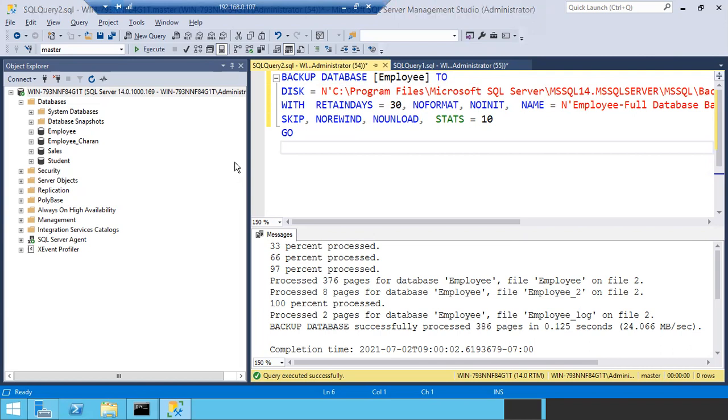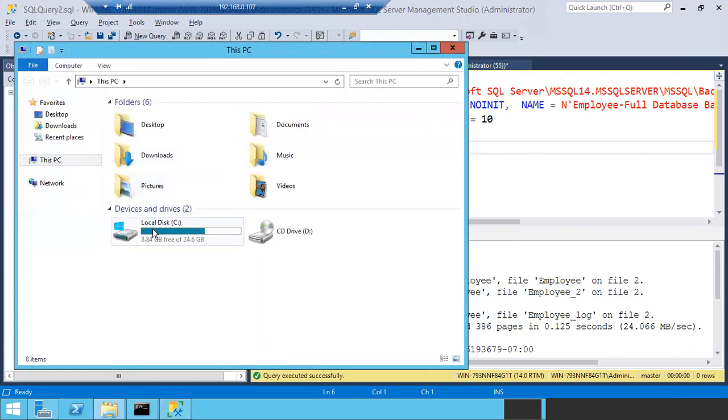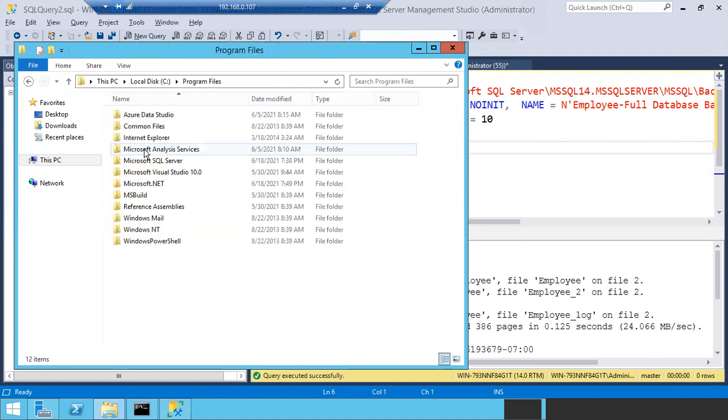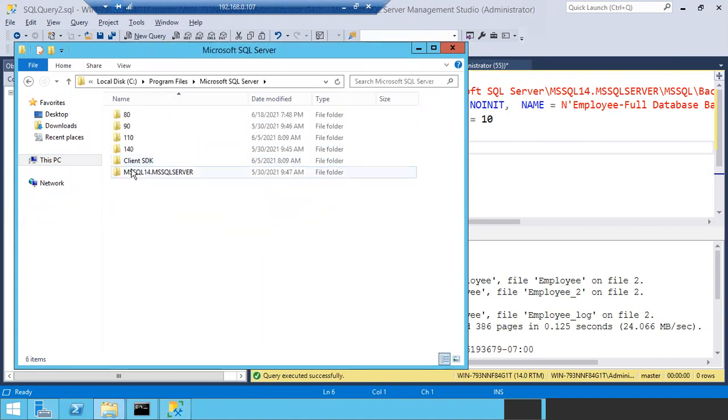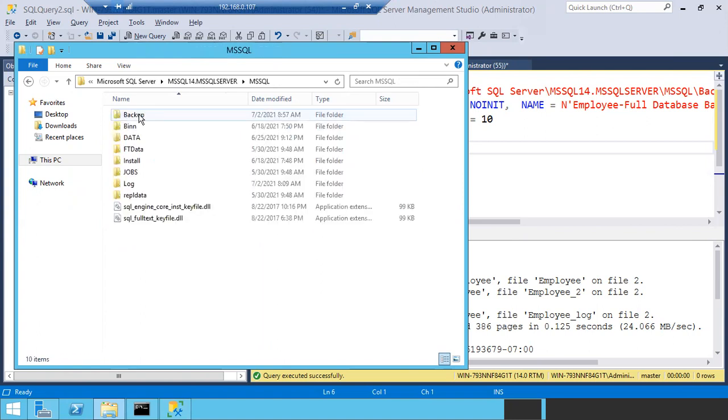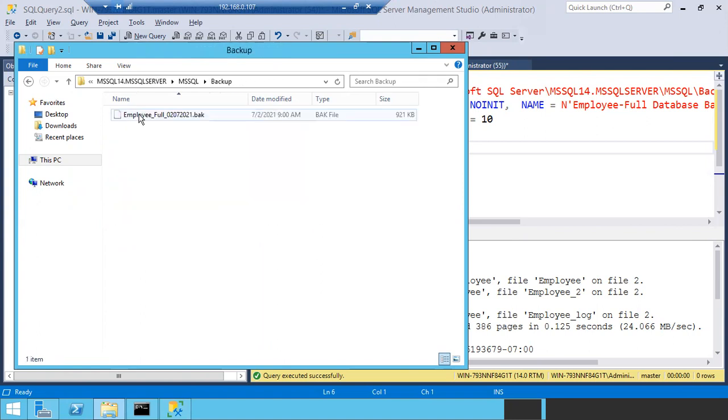If you see here, now go to the location: Program Files, Microsoft SQL Server, instance root directory, MSSQL backup. This is the default backup path. See here, we ran it 2 times, one using the window and the second one using a query. Now you can see only one backup file.